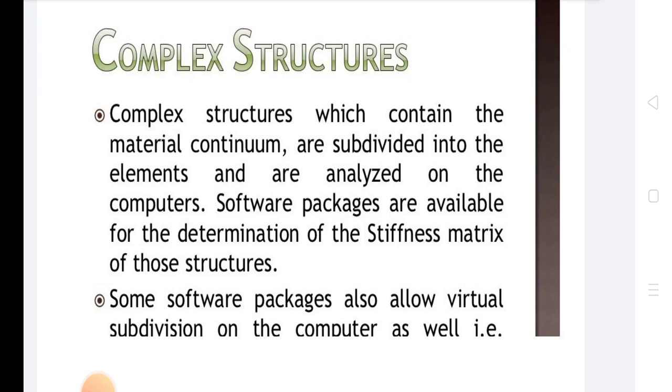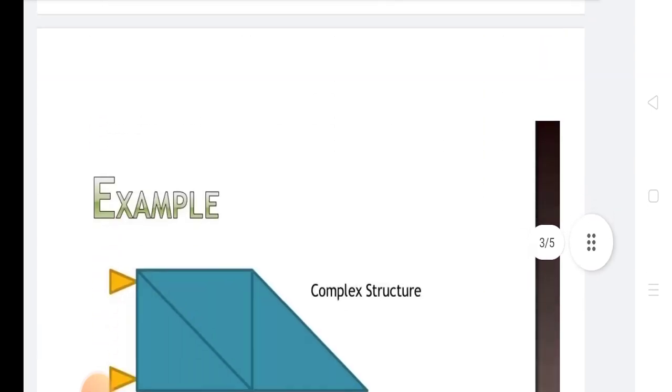So this is all basic material. Now we discuss what complex structures are. Complex structures which contain the material continuum are subdivided into elements and analyzed on computers. Software packages are available for the determination of the stiffness matrix of those structures. Some software packages also allow virtual subdivision on the computer.